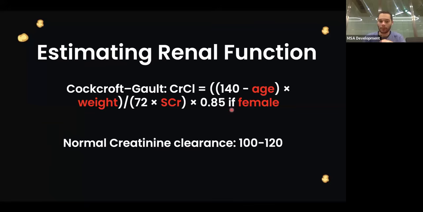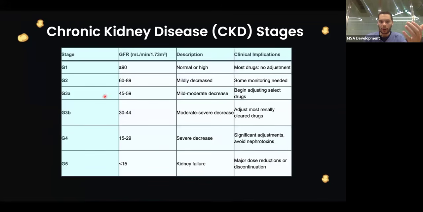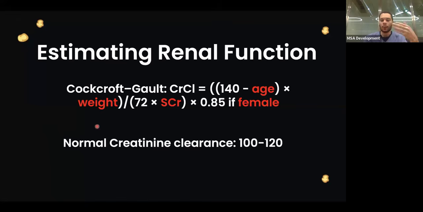If it's a female, do not forget to multiply by 0.85. And once you get that value, you could compare it to your CKD stages over here and essentially adjust the dose accordingly. Now, how would you adjust the dose? The value you get, you divide it by, I prefer 100 because it's a simpler number, and you get a percentage. This percentage you multiply it by whatever dose is given.